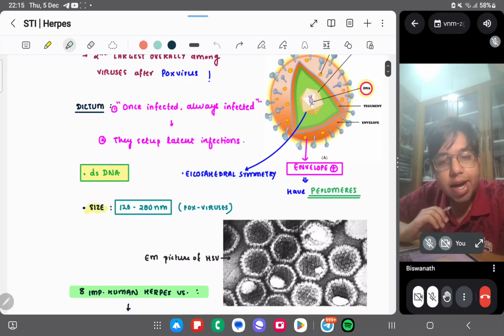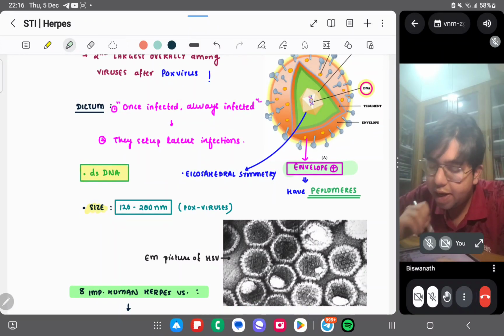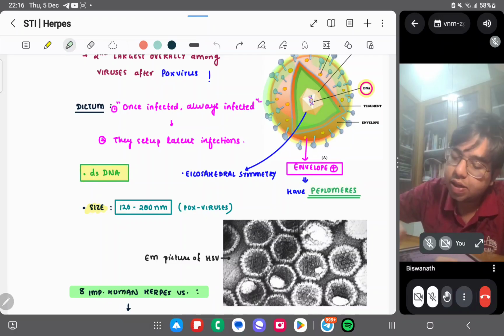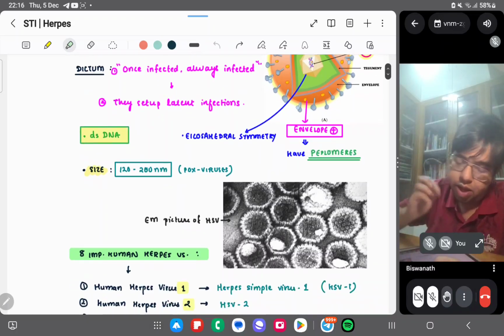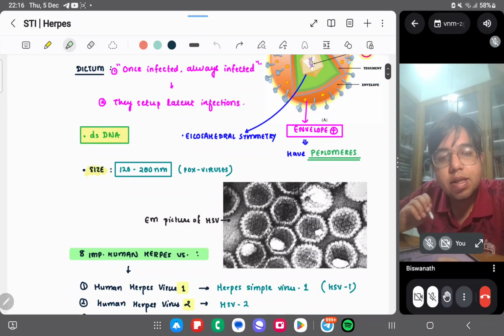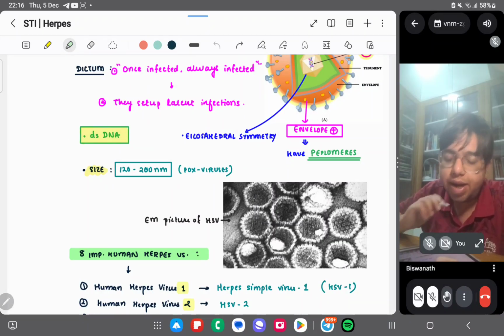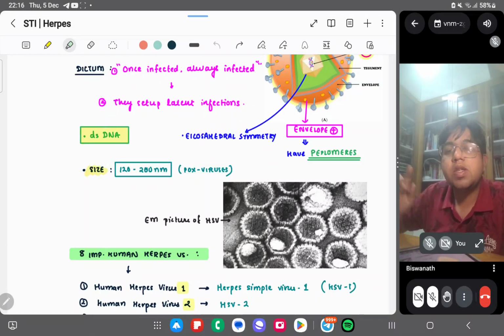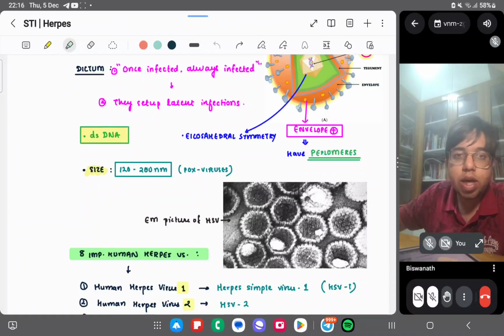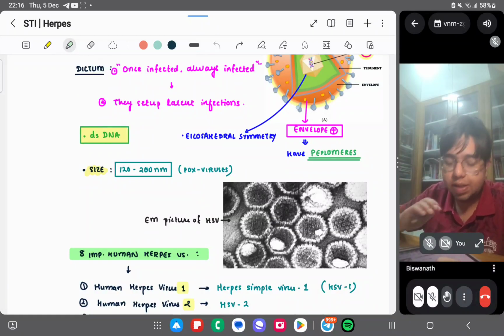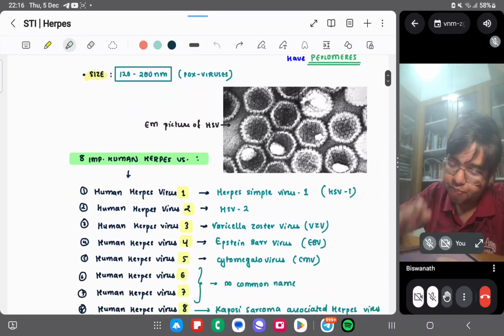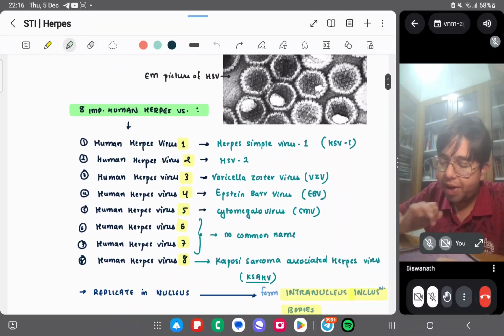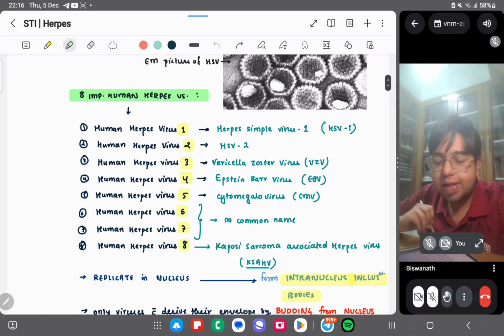They have icosahedral symmetry again. The envelope is present, which has peplomers. It is a dsDNA virus. Size is 120 to 200 nanometers. So 200 nanometers was the size of pox virus, and 120 to 200 nanometers is the size of the herpes virus. This is the electron microscopy picture. You have 8 viruses in the herpes virus family.